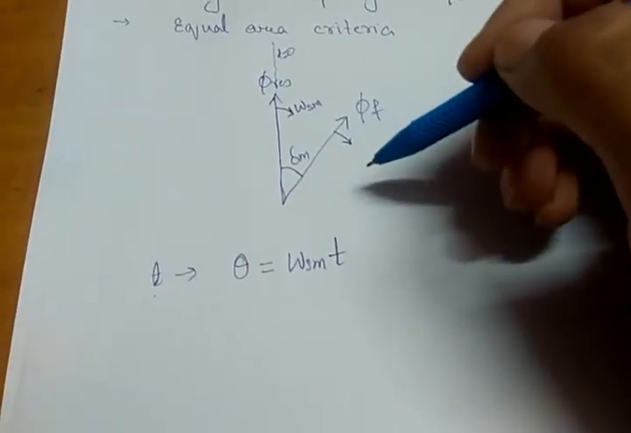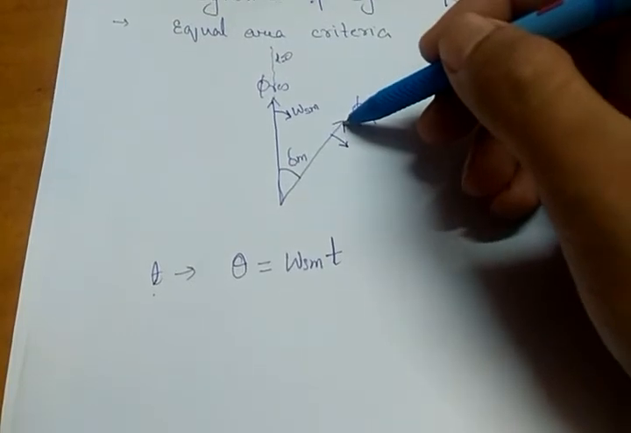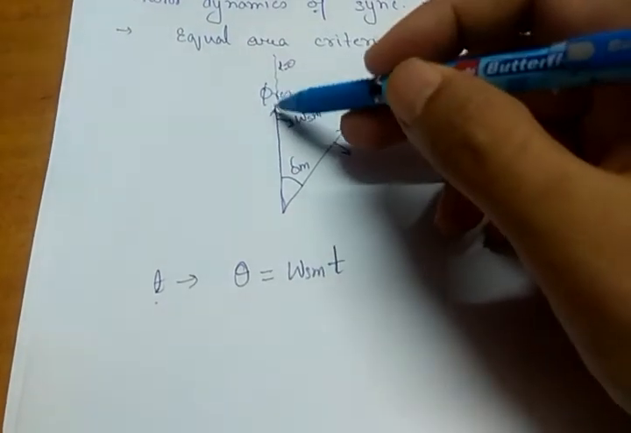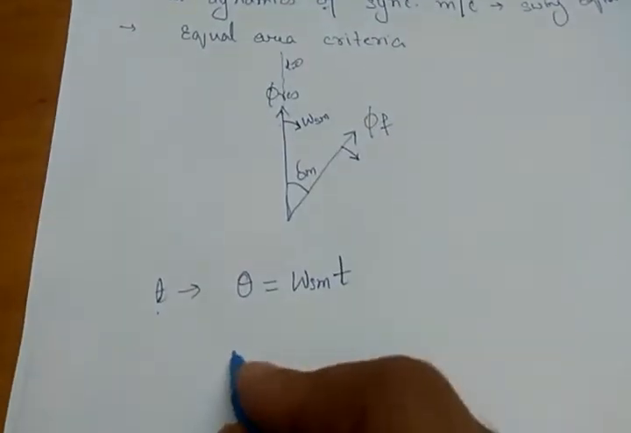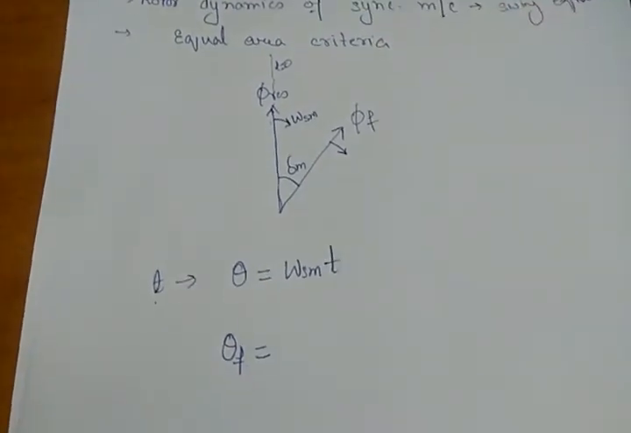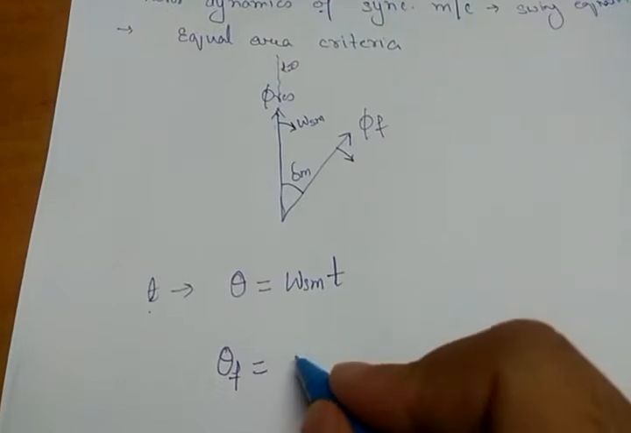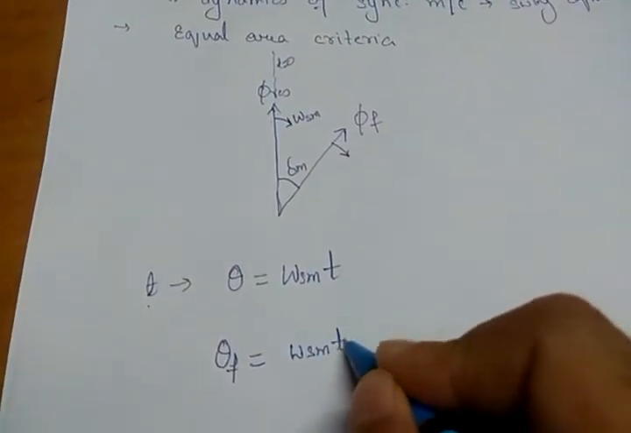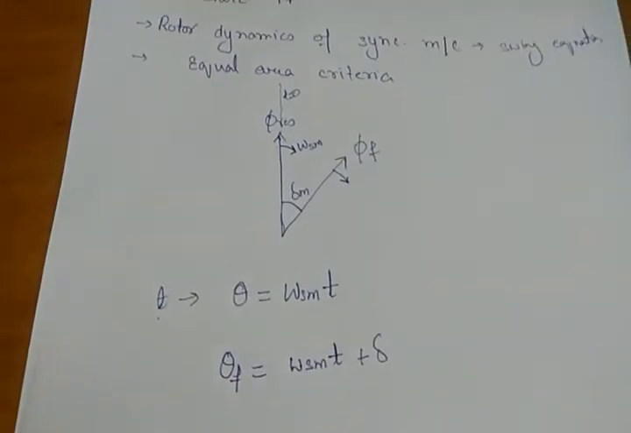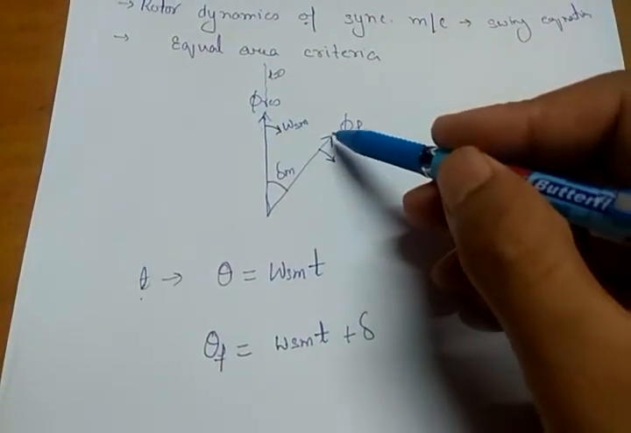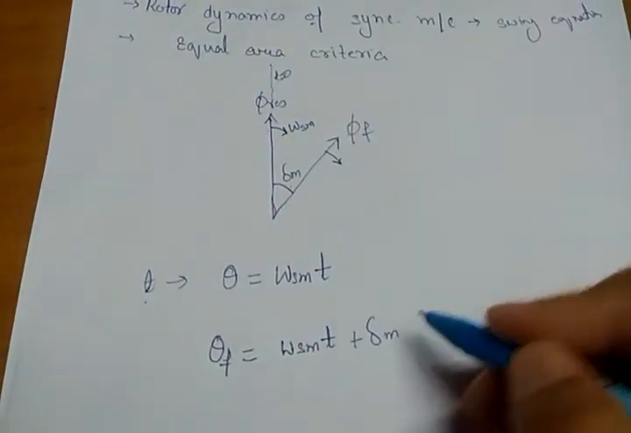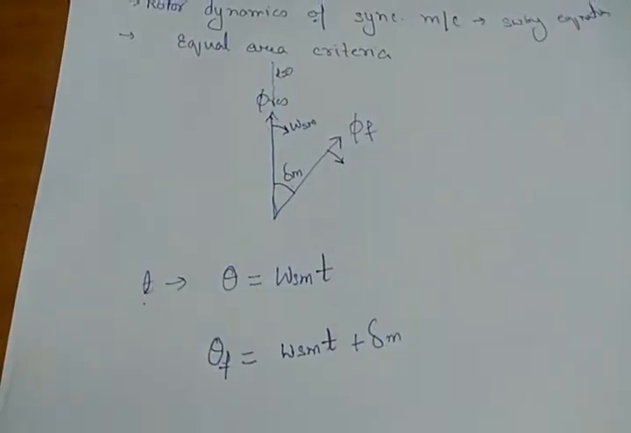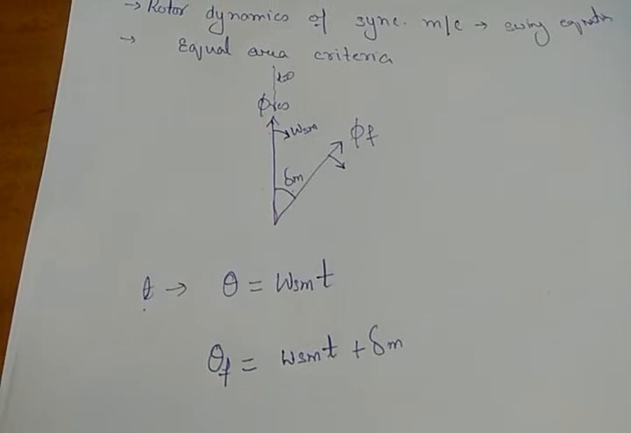Now both these fields are rotating at the same speed. So what will be the new position of the field flux with respect to the initial position of the resultant flux? It will be theta f. The new position of the field flux will be nothing but omega sm into t plus delta, because the earlier position of the field flux with respect to the resultant flux was delta m. Now both the fields, after some time, have rotated by some degrees.